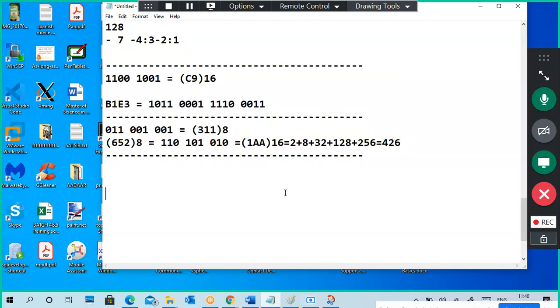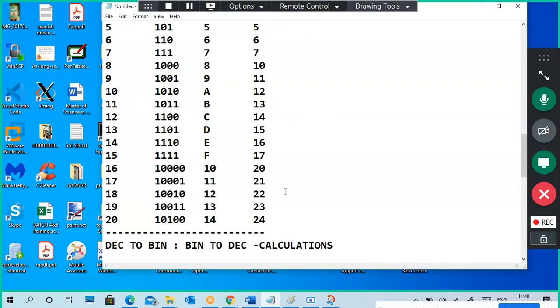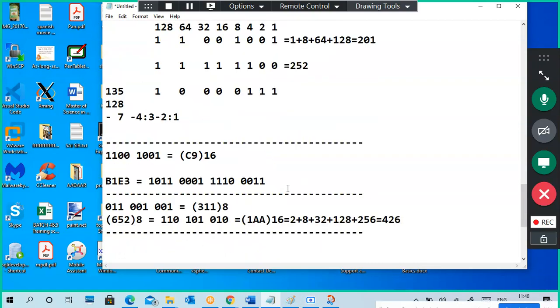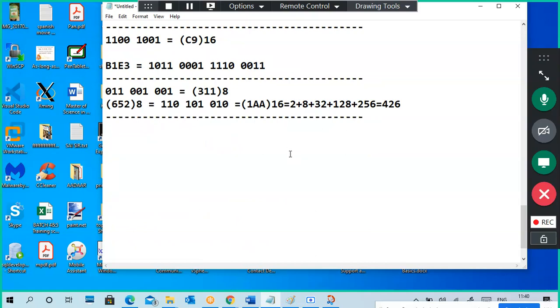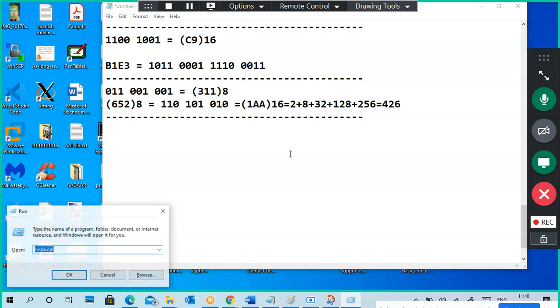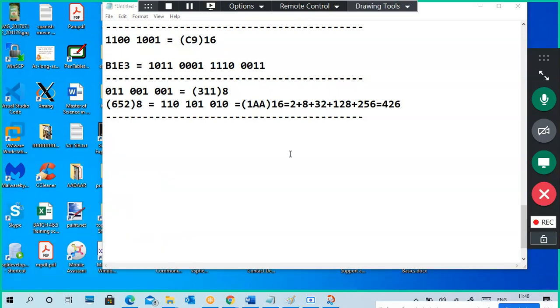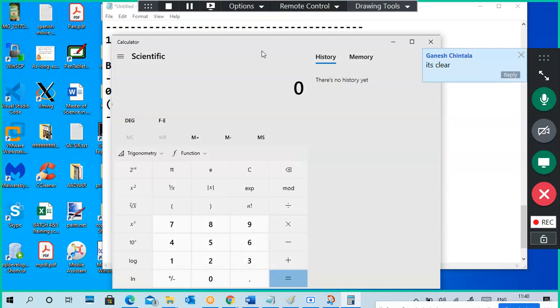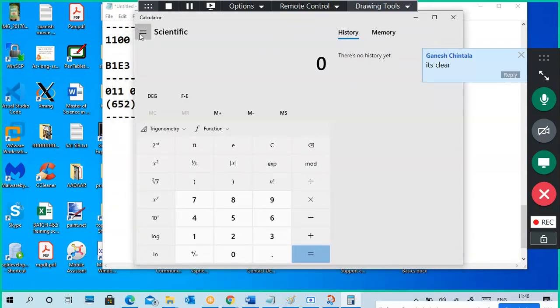Okay, guys. Did the doubt get cleared, or do you want any more examples for converting binary to decimal or decimal to binary? Normally, you have a calculator. In your calculator also you can do it.